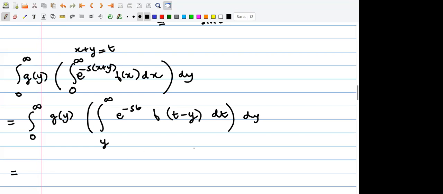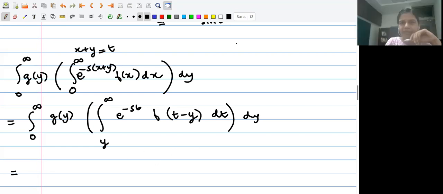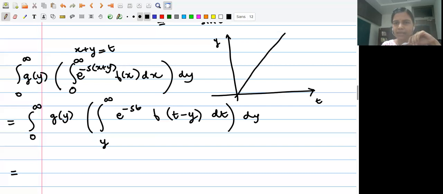Right. Now, what does this denote? This region in ty space, what does this denote? So, if this is the t-axis and this is the y-axis, what am I going to look at? I am going to look at t equal to y, right?